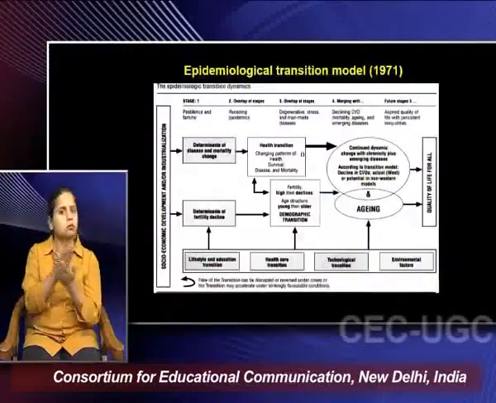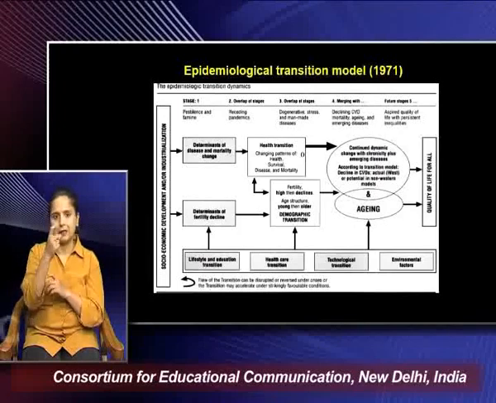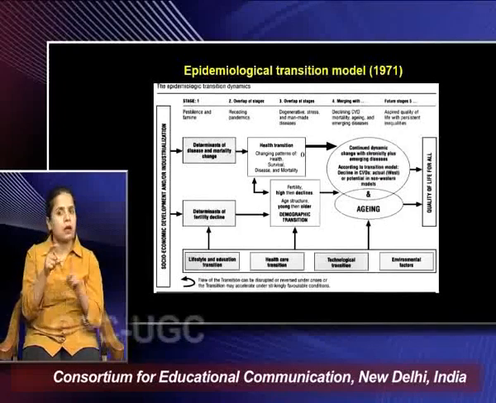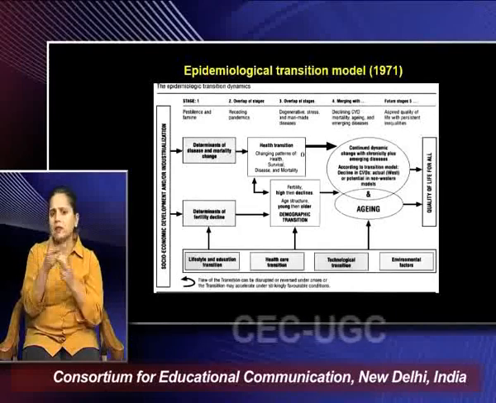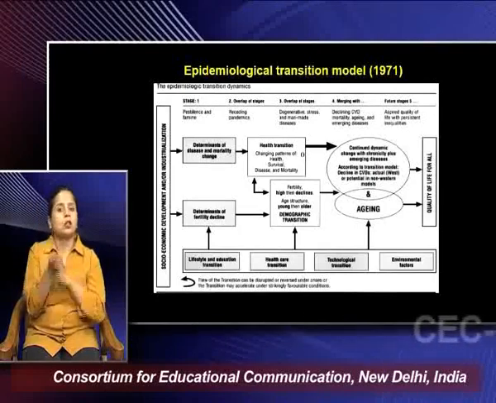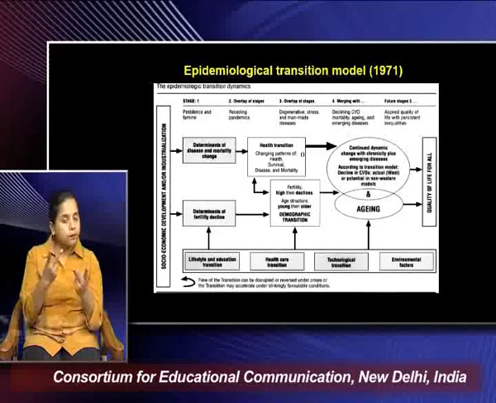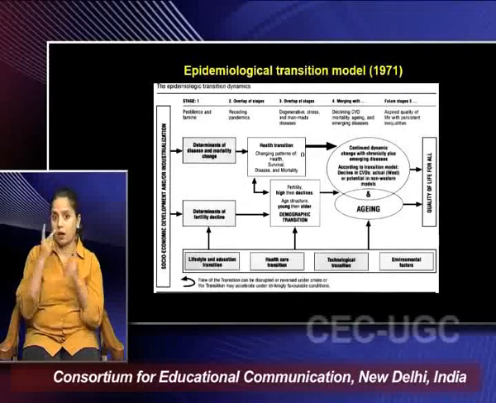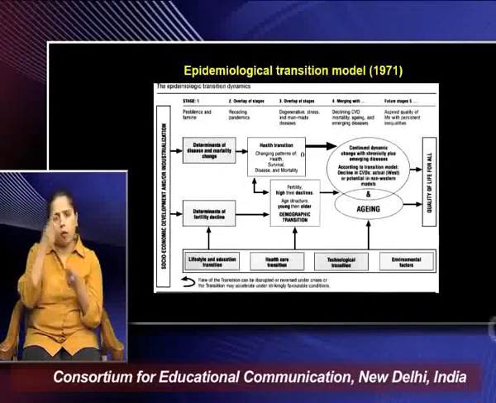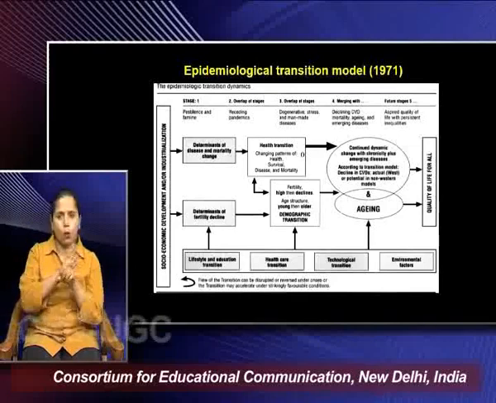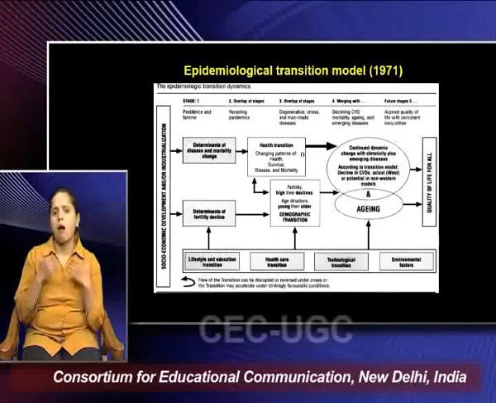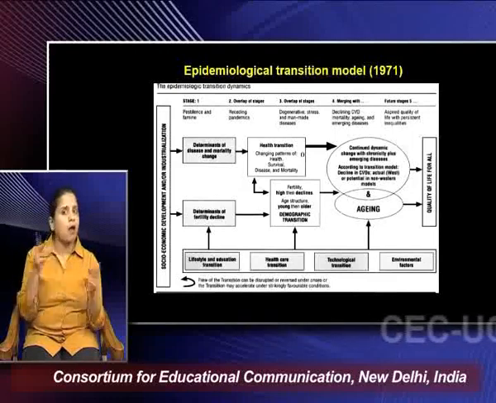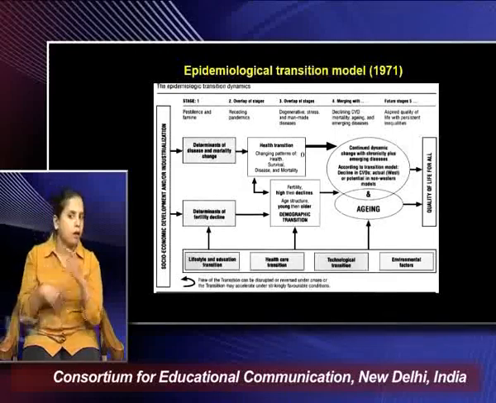If you look at the epidemiological transition model, which was proposed by Omran in 1971, it is very much similar to what we had seen in the case of demographic transition. Here the difference is just that the burden of diseases is changing as the nature of society is also going under transition because of the process of economic development. So to begin with, we observe that there is a huge issue of infectious diseases, pandemics and infection, so life expectancy is less, and these are the characteristics related with societies which are traditional, agrarian, subsistence farming.